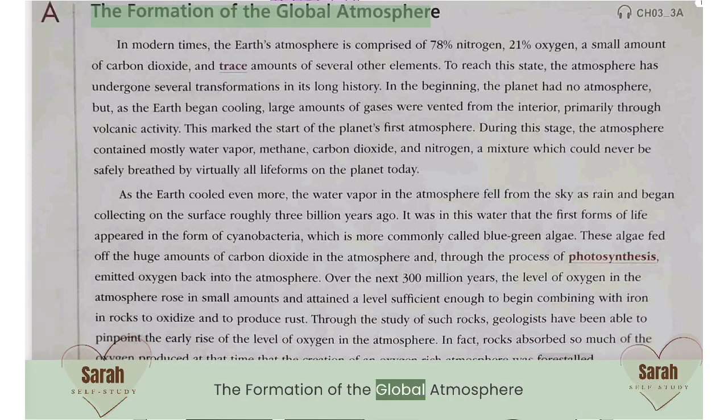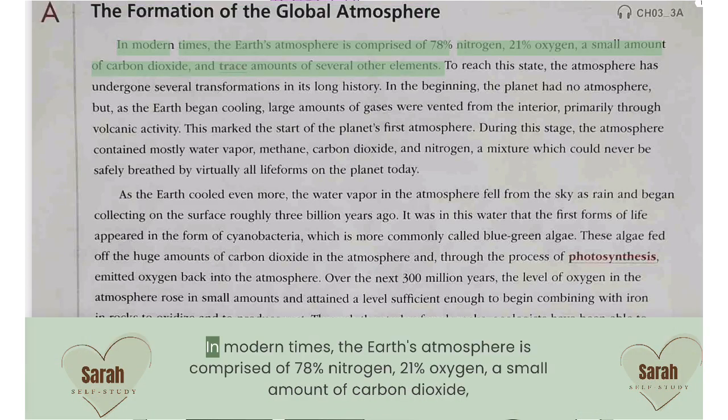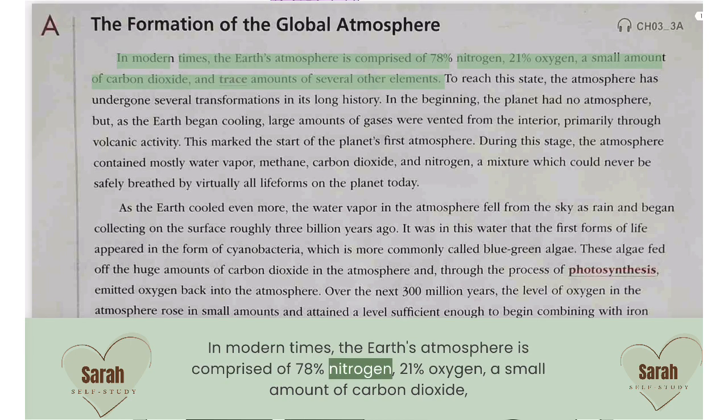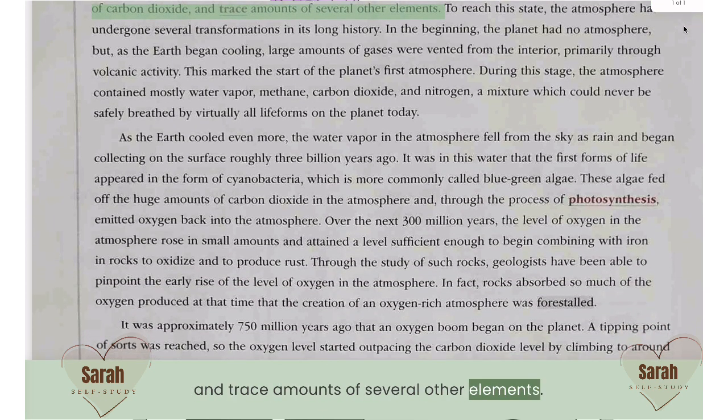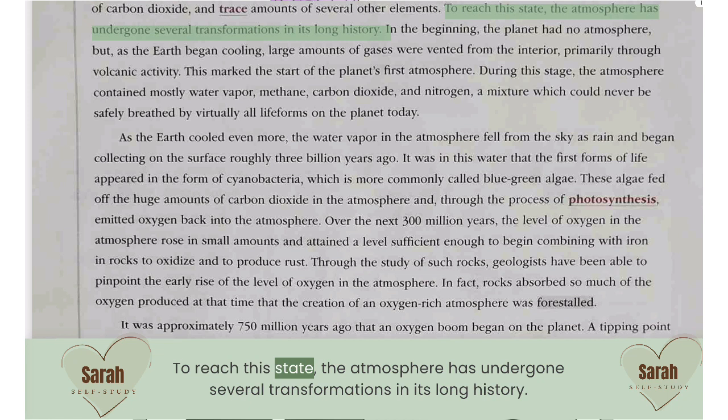The formation of the global atmosphere. In modern times, the Earth's atmosphere is comprised of 78% nitrogen, 21% oxygen, a small amount of carbon dioxide, and trace amounts of several other elements. To reach this state, the atmosphere has undergone several transformations in its long history.